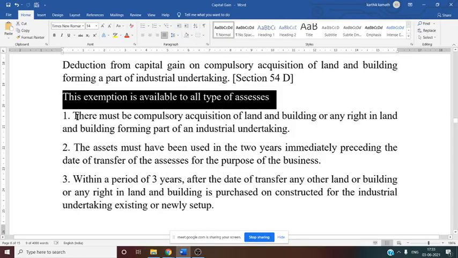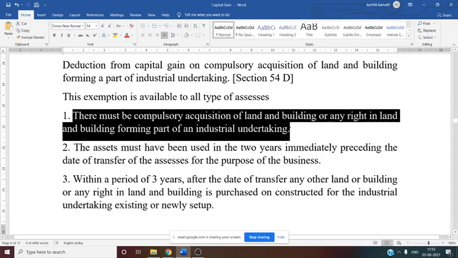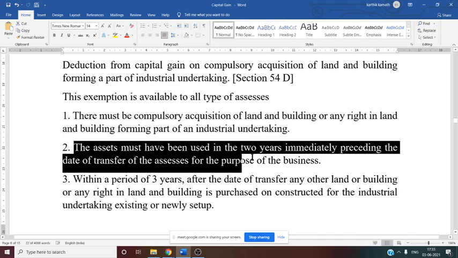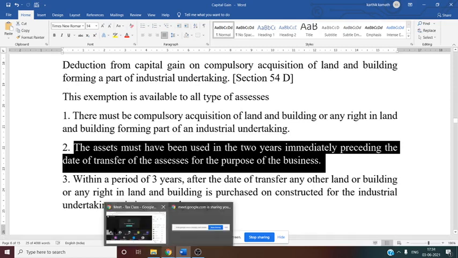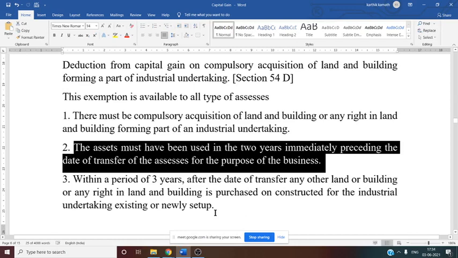Now there must be compulsory acquisition of land and building or any right in land and building forming a part of an industrial undertaking. So there should be compulsory acquisition, they have said. Then the asset must have been used in the 2 years immediately preceding the date of transfer by the assessee for the purpose of the business. This rule, if you see, is there for every section: 2-year rule before, and 3-year rule after the sale. So it is common for almost every exemption.